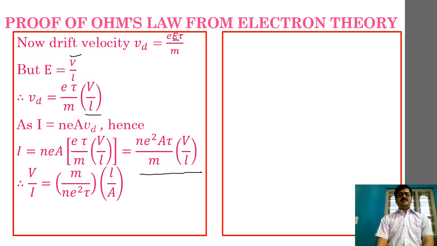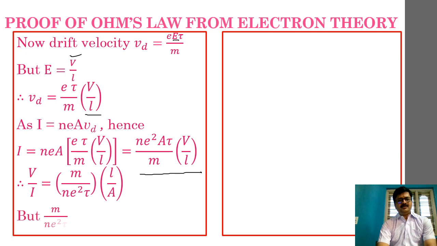So now let us take a look at the ratio V divided by I. Why do we require the ratio V divided by I? Because in Ohm's law we know that V divided by I is equal to constant. V is directly proportional to I. That means V divided by I must be a constant. So I have taken a ratio. I have converted this top equation to the ratio V divided by I, and we have obtained this particular equation: m by ne square tau into L divided by A, right?